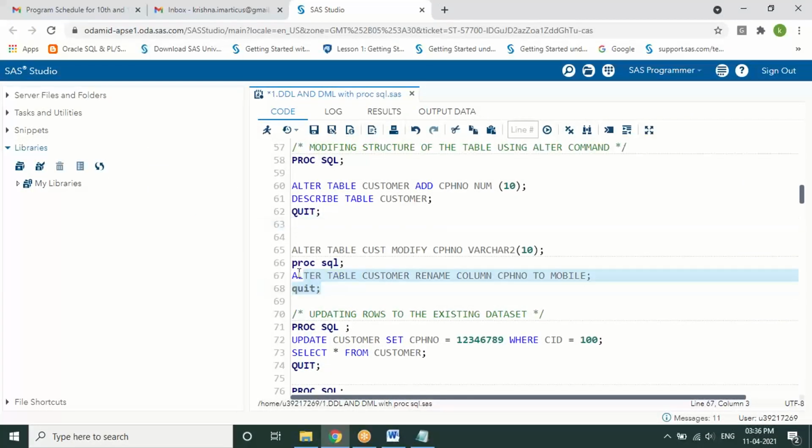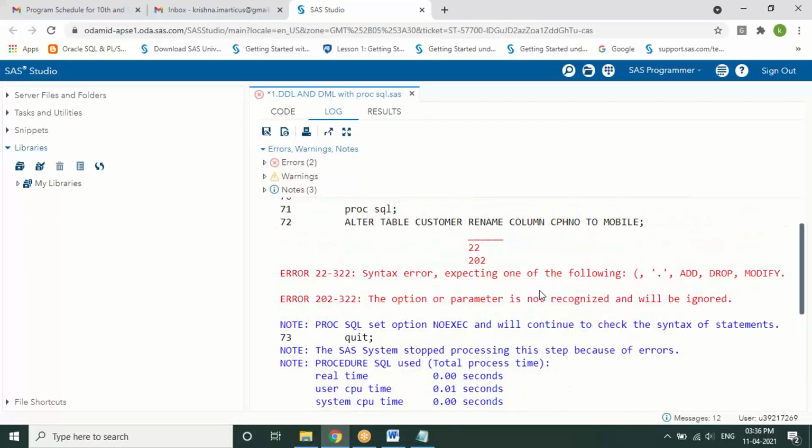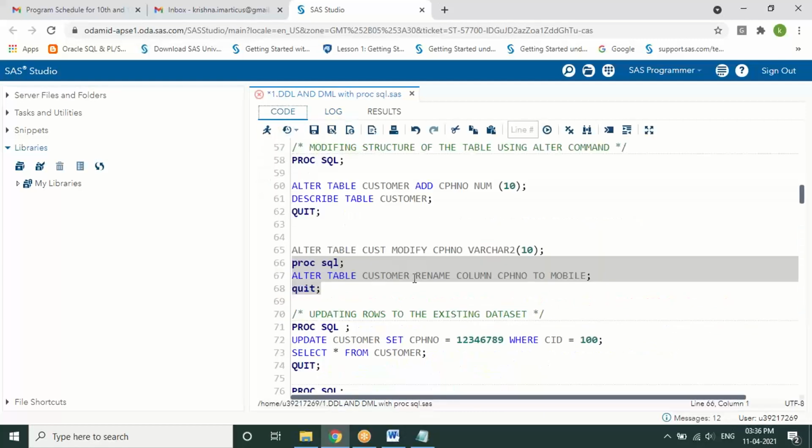But when we wanted to work with these statements in SAS, a few of them don't get executed, because we don't have the kind of permissions or privileges on the databases to change things with all these commands. Only add is working. Modify, rename, and drop are not working in SAS specifically.